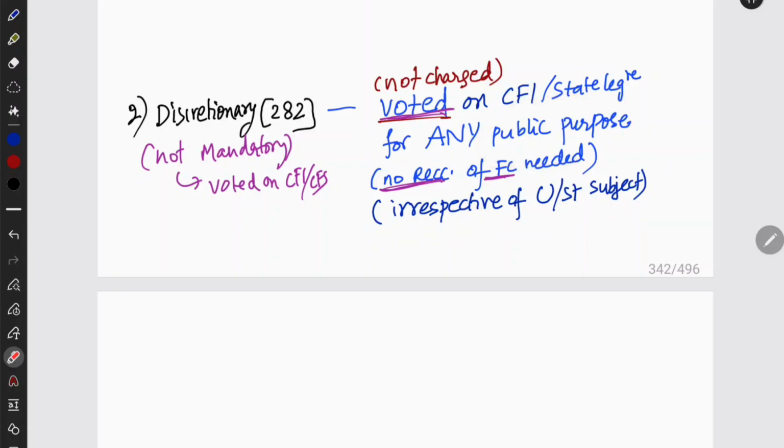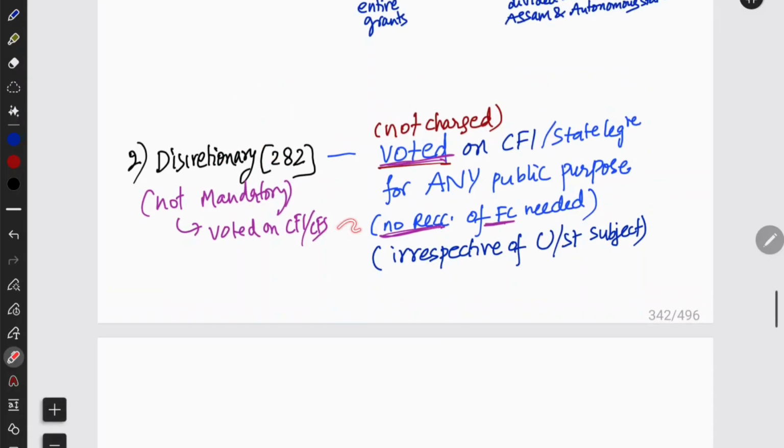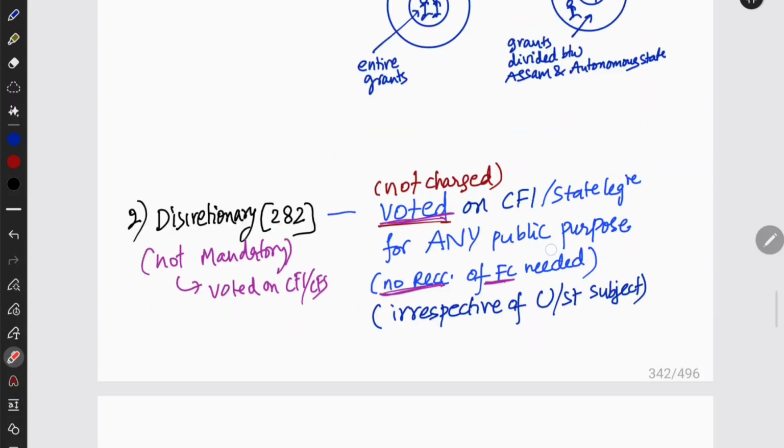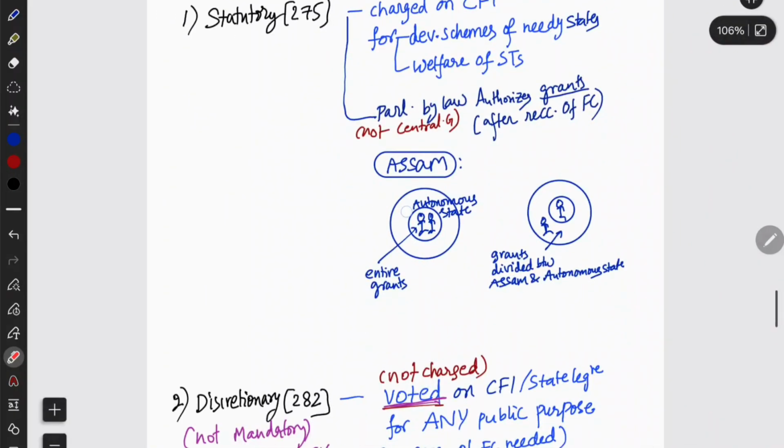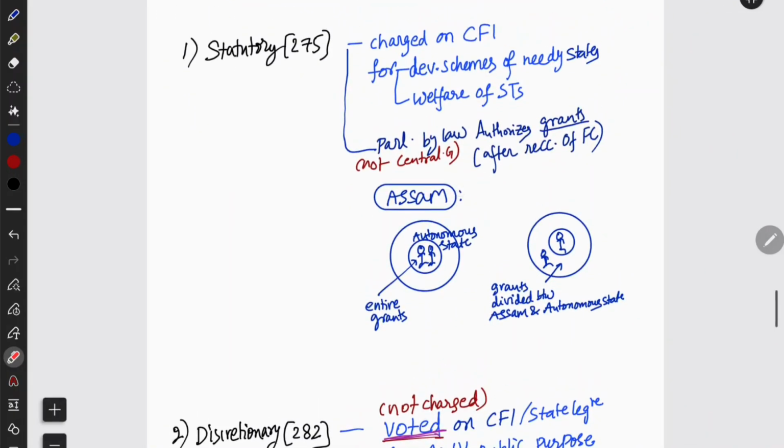It can just provide grant under Article 282. They are voted on the Consolidated Fund of India or the Consolidated Fund of State. They are not directly charged. Okay, that is what you need to know about the statutory and discretionary grants. Can you notice a subtle difference between both of them?